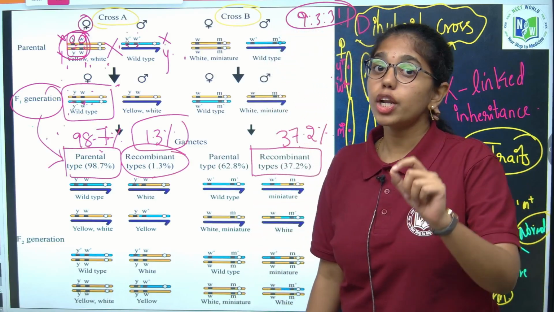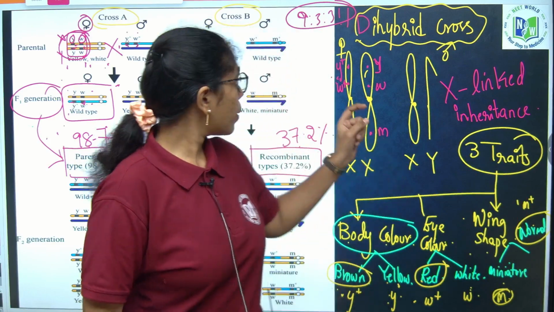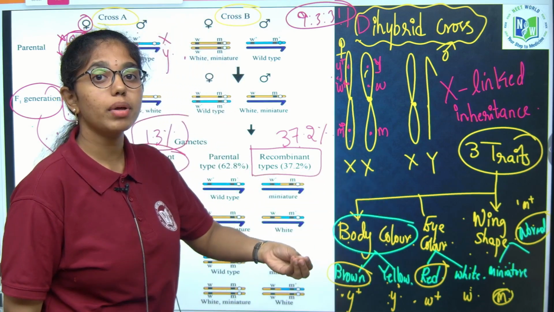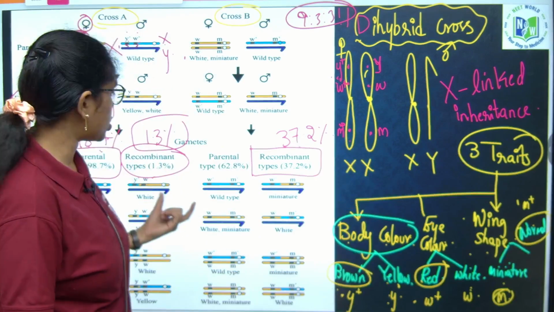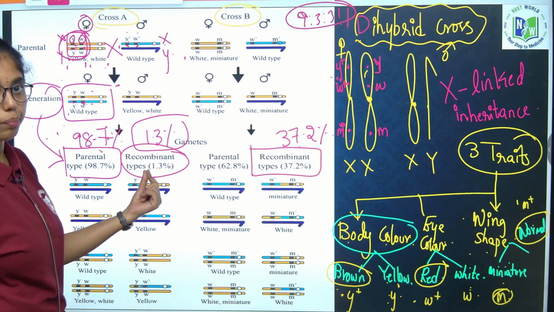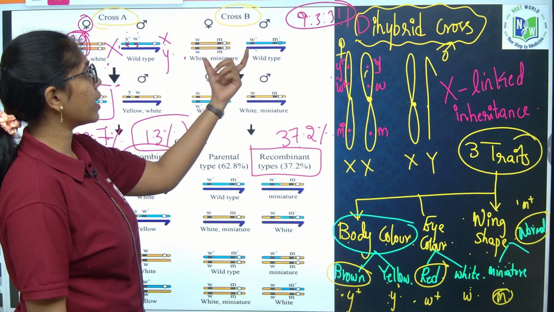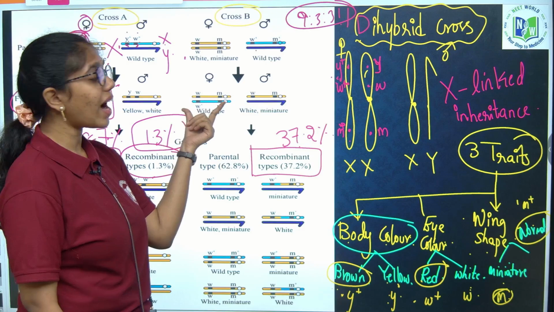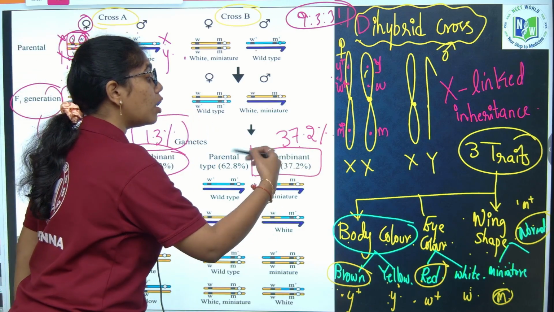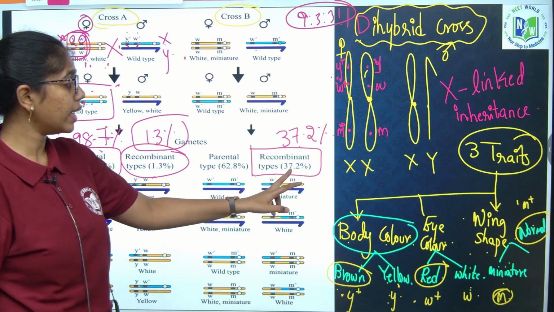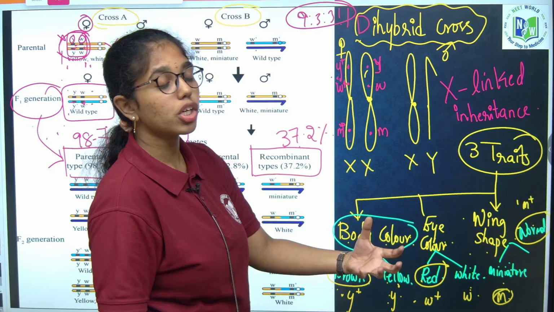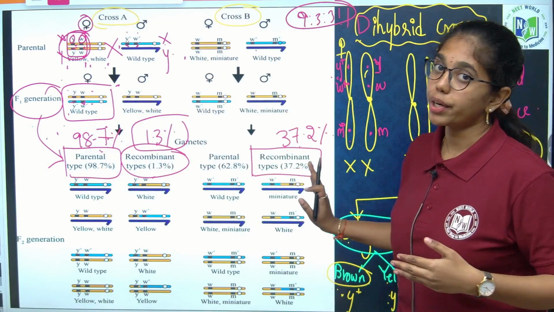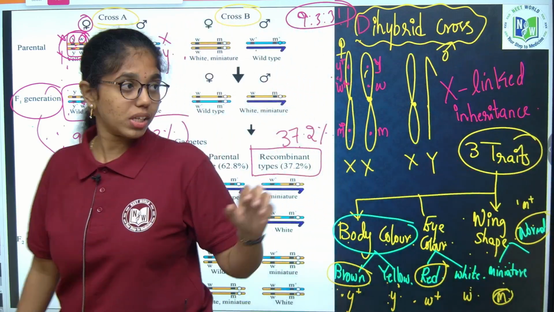Whenever your question asks about body color and eye color, what is the non-parental combination gamete percentage, your answer is 1.3%. And if the diagram gives wing shape and eye color, where they are far from each other on the same chromosome, it is loosely linked. That is why the non-parental combination percentage is higher compared to cross A, that is 37.2. You have to fix it in your mind. I hope this is very clear.